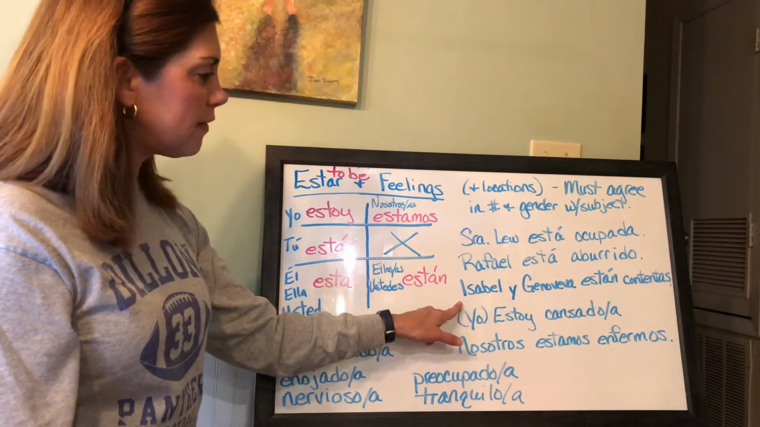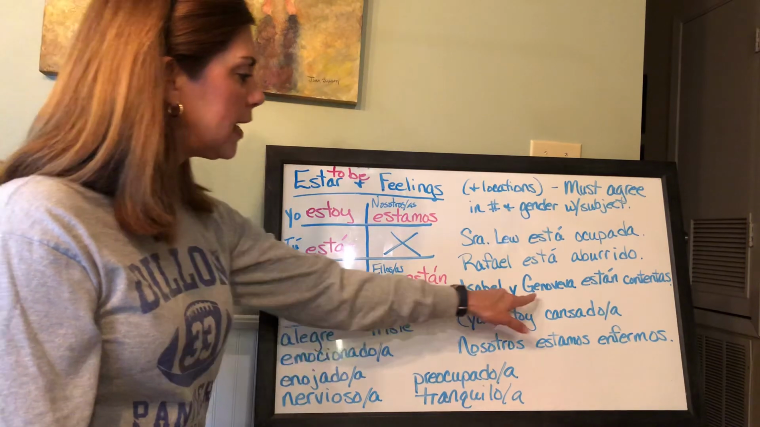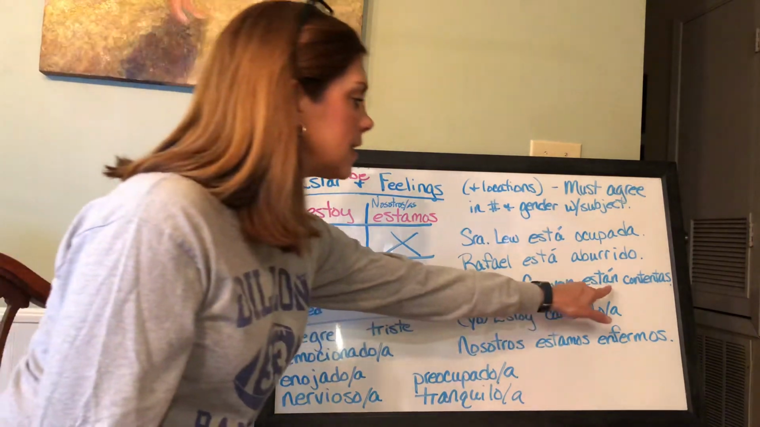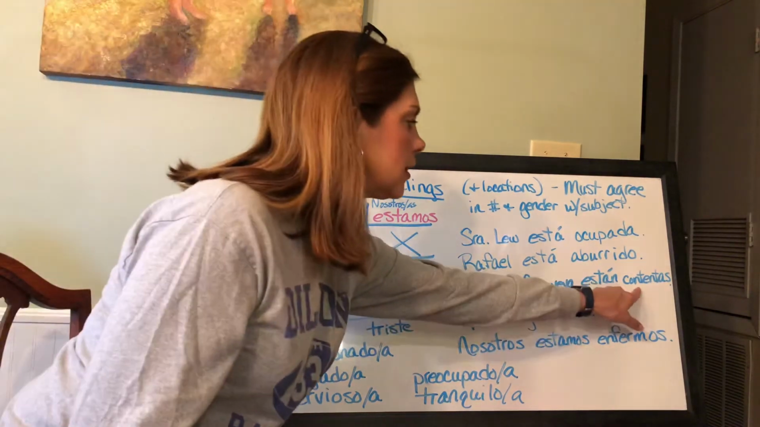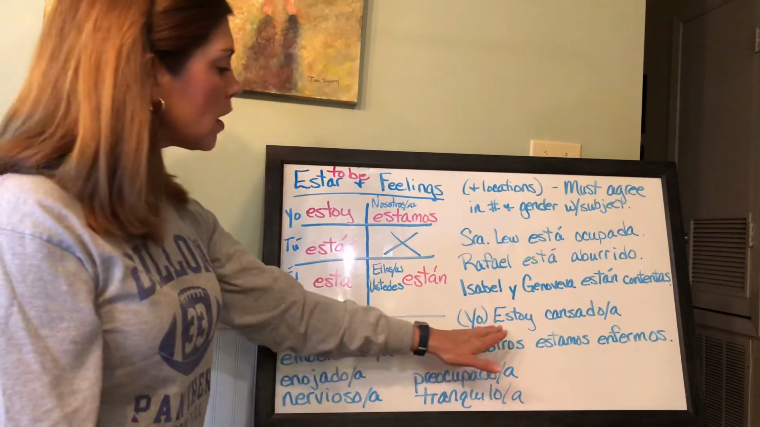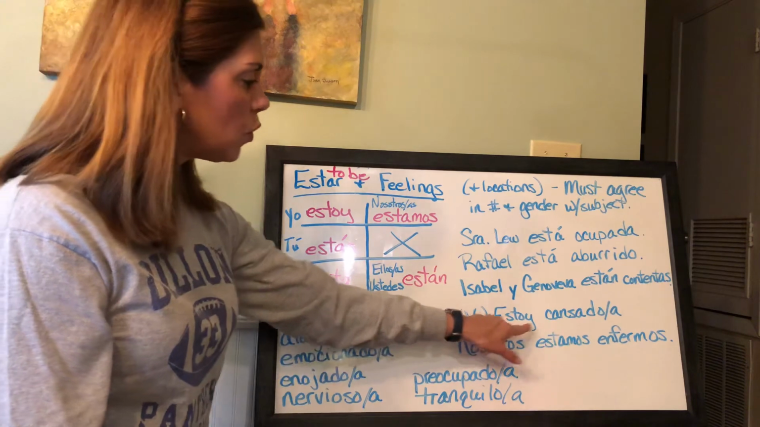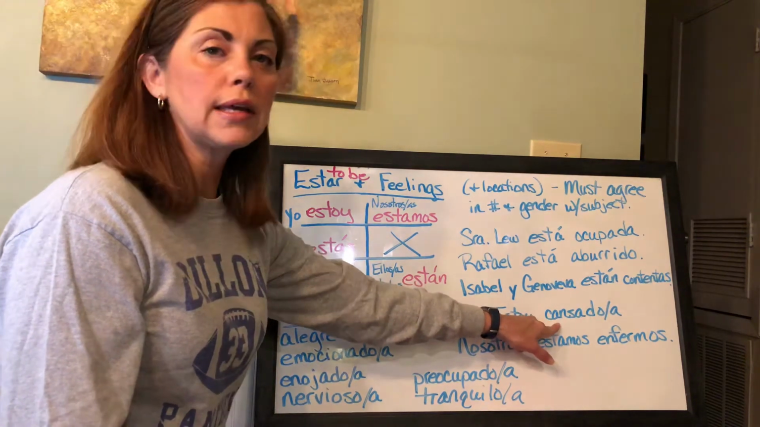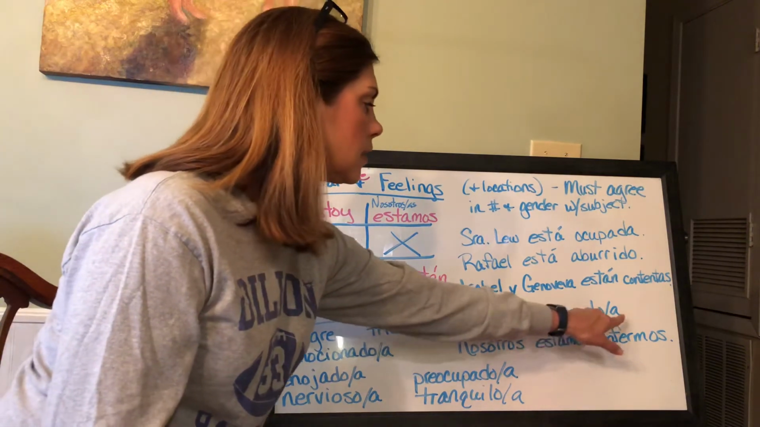Isabel y Genoveva están contentas. So here we have Isabel and Genoveva, two girls. Están, because it's plural here, like ellas. And contentas, so feminine and plural. Estoy, remember yo is understood. You don't have to say yo. Estoy cansado. Estoy cansada. Depends. If you are masculine or feminine, you would make that end with an O or an A.